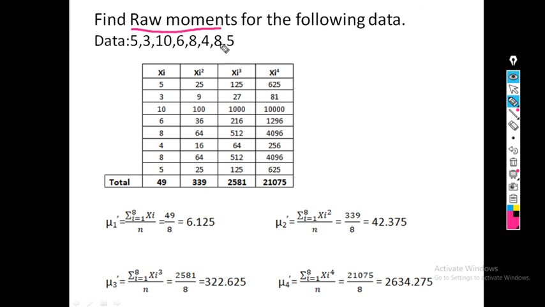Now using these 4 raw moments, again you can find the central moments. This case is the case of individual observations. The formula is different in the case of a grouped frequency distribution.